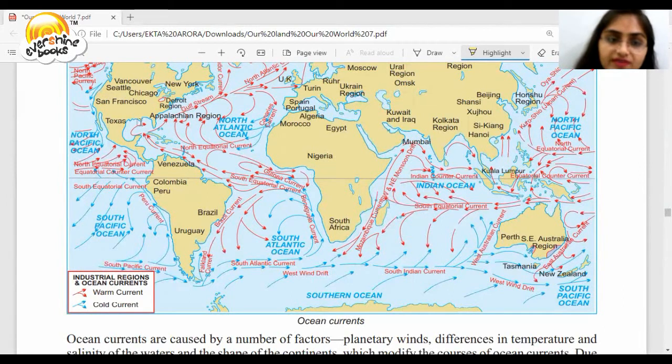So this is how they move. This is the direction. They move like this, they move like this. The red ones are the warmer ones and the blue ones are the colder ones.